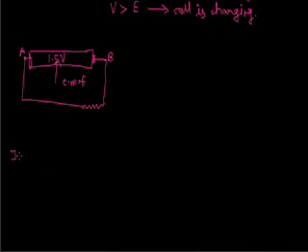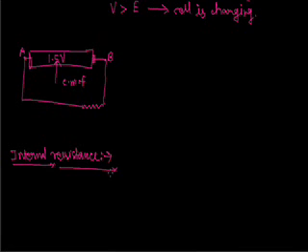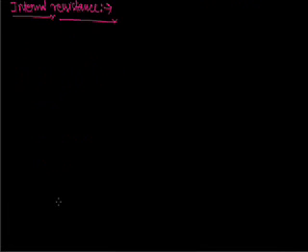The definition of internal resistance is the resistance offered to the flow of current inside the cell, that is, by the electrolyte. Internal resistance decreases with the increase of the area of plates and also with the decrease of the distance between the plates. We will denote internal resistance by r.